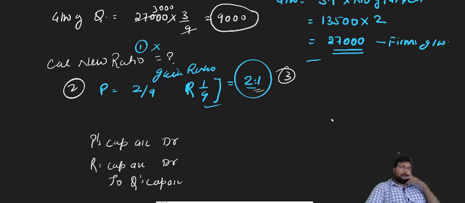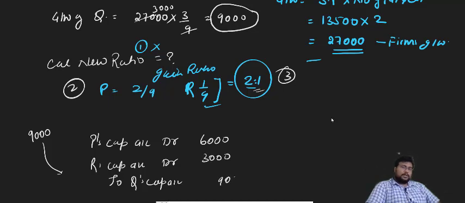The goodwill of Q, 9,000, will be divided in the ratio 2:1, so it will be 6,000 and 3,000, and Q's capital account is credited 9,000.